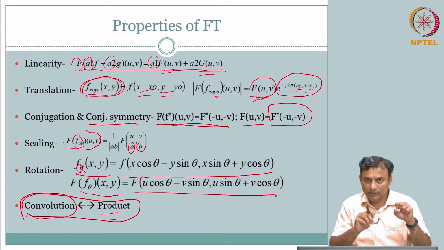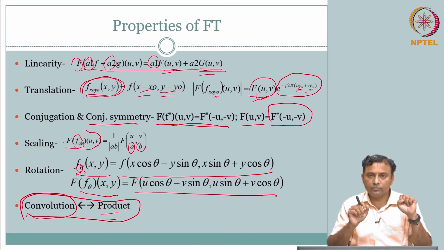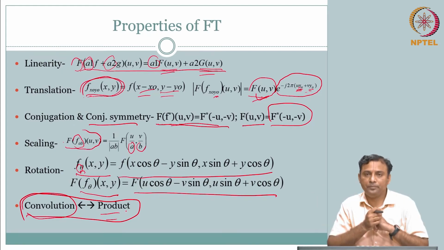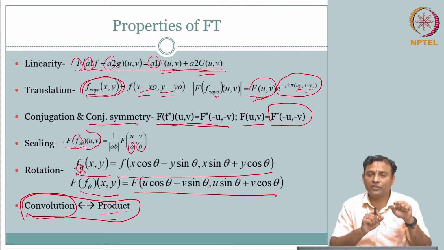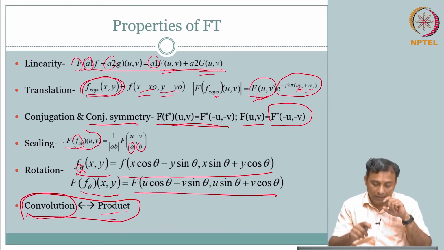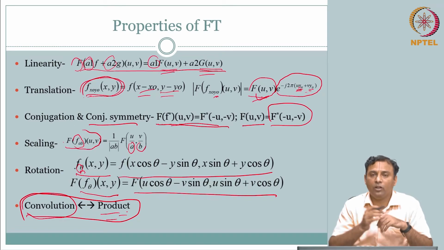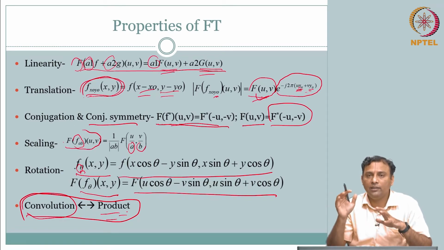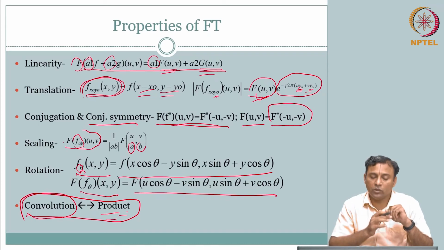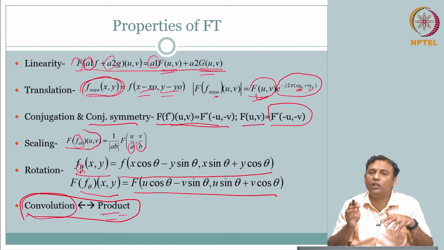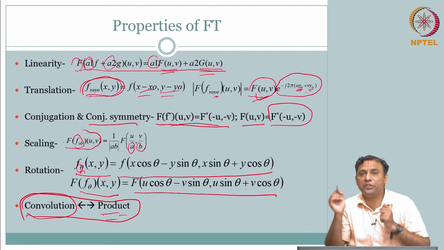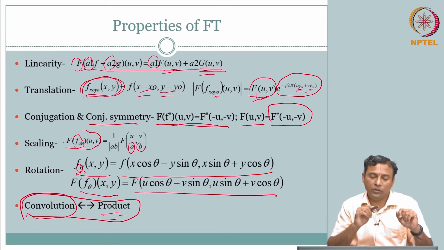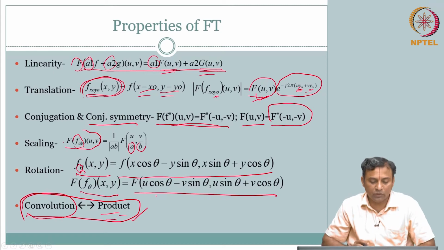So, if you have 2 signals and you convolve, you get an output. Instead of doing convolution in the spatial domain, what I can do is take the Fourier transform of the first signal, take the Fourier transform of the second signal, and then multiply them. I will get the same effect, right, operation on the signal. So, the net output signal will be equivalent. So, this is again very powerful, whether you want to implement your algorithms in the time domain, or in this case the spatial domain, or in the frequency domain. This back and forth you will have to do several times. Okay. So, this is a very interesting property.